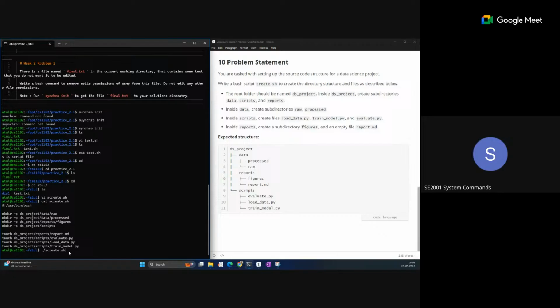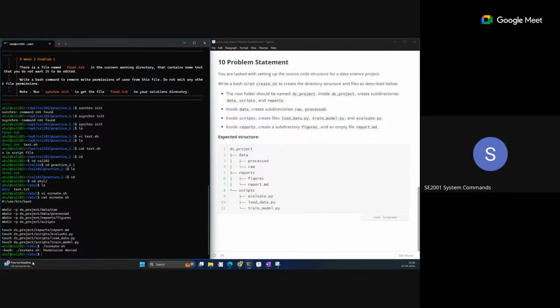Is the file name the same? It is saying permission denied. So we are trying to run this command, and we need to give the executable permission for this.